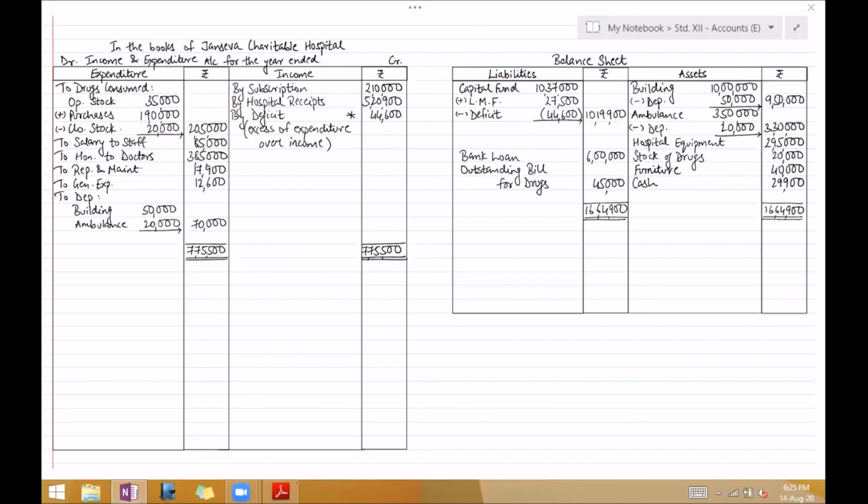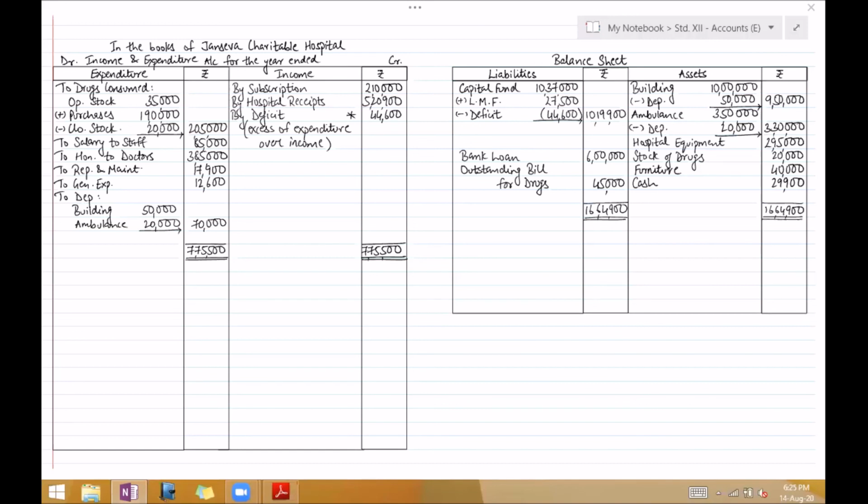In my profession, stationery is my main expense. So in hospital, medicines are main expense. The stock, when it remains at the end, then that is an asset. Like goods, which you opening stock purchase is trading account, it's expense. But closing stock is an asset. So closing stock of drugs will be asset.